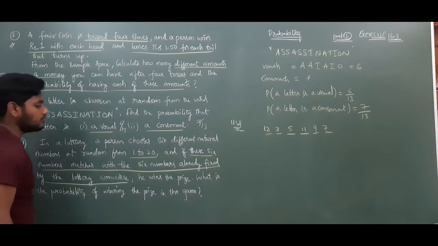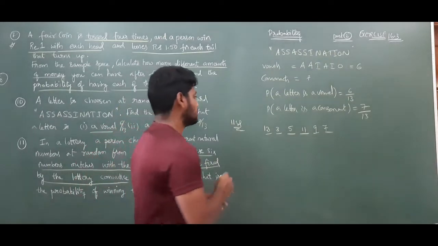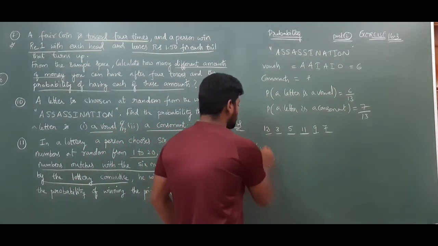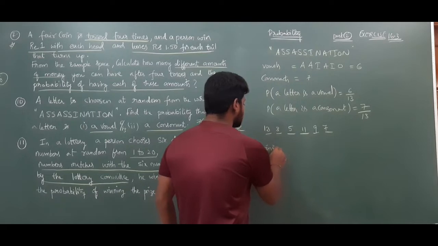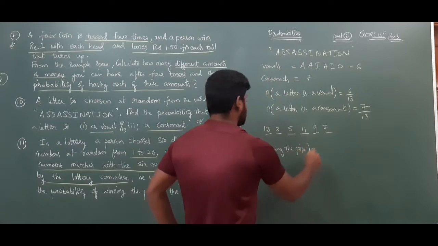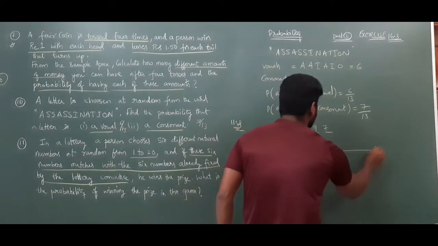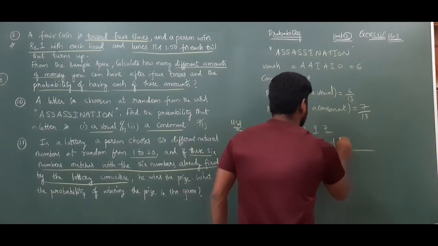What is the probability of winning the prize? Tell me, what is the probability of winning the prize? Number of favorable cases by total number of cases, right?